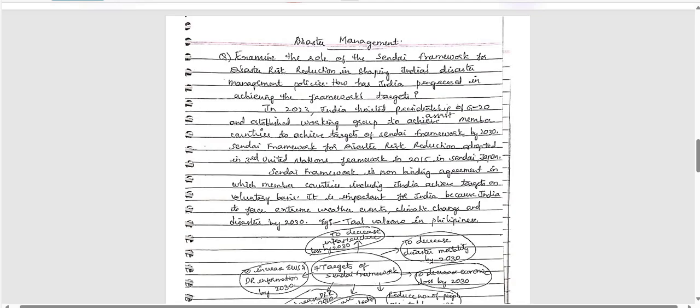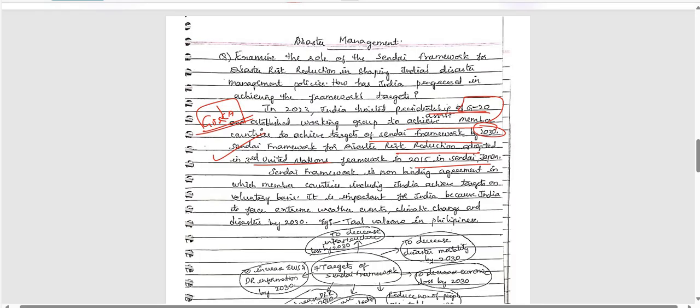In 2023, India hosted the partnership of G20 and established a working group to assist member countries to achieve targets of the Sendai Framework by 2030. The Sendai Framework for disaster risk reduction was adopted at the Third United Nations conference in 2015 in Sendai, Japan. Very good current affairs introduction, right? So very good. So here he just included the G20 summit here.